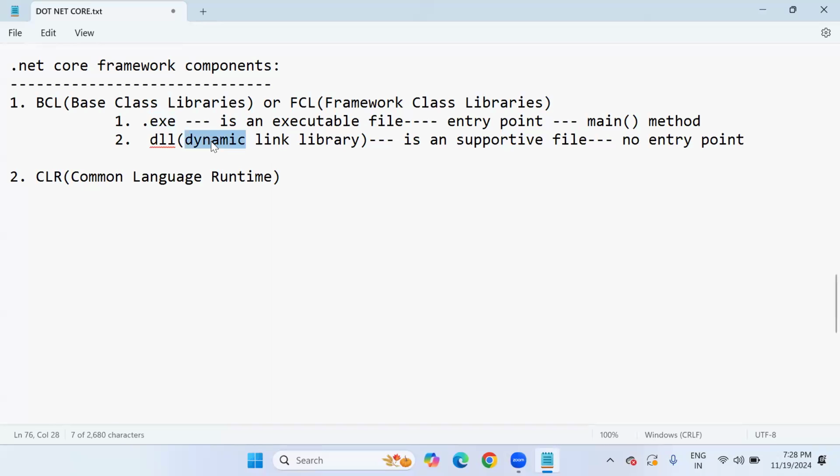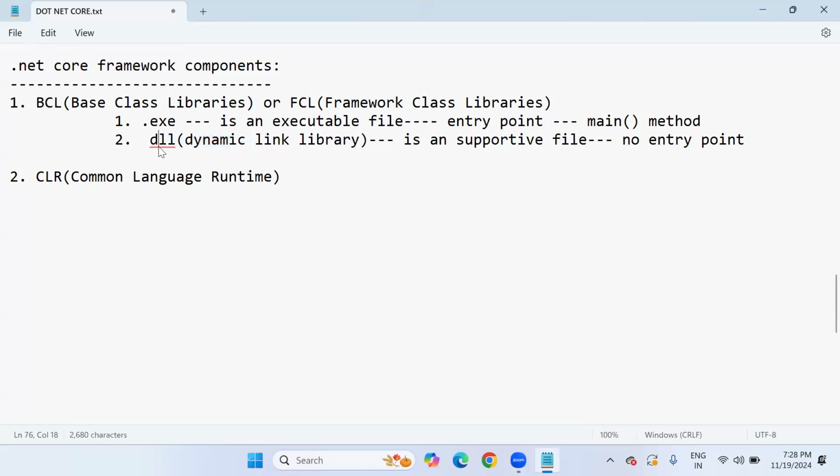Dynamic means during program execution time, or runtime. Link means we are adding some resources as a link in the form of libraries. So ultimately, try to understand: in code execution, the required libraries are added to the .exe dynamically. That's why we call it a dynamic link library.